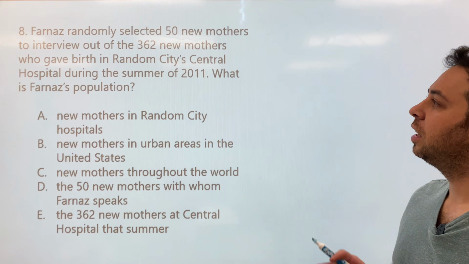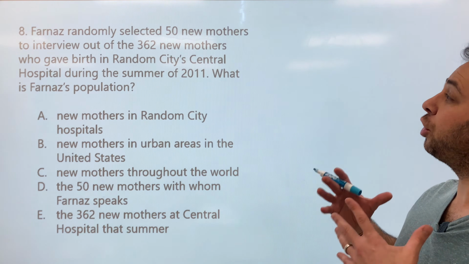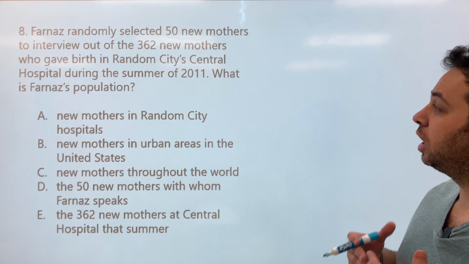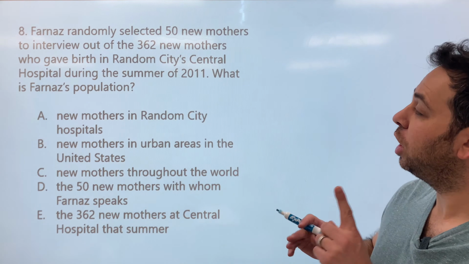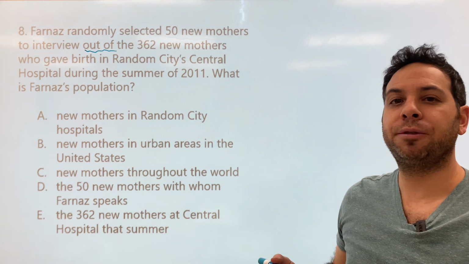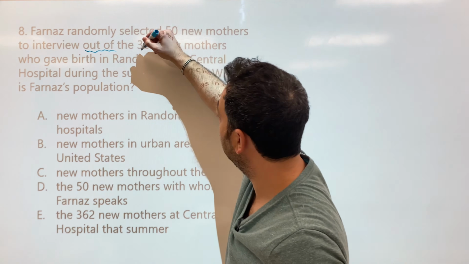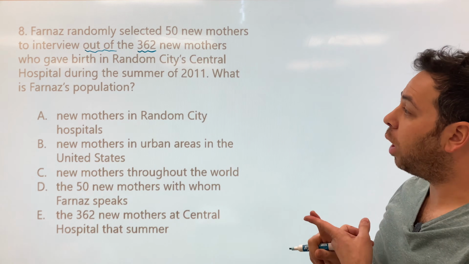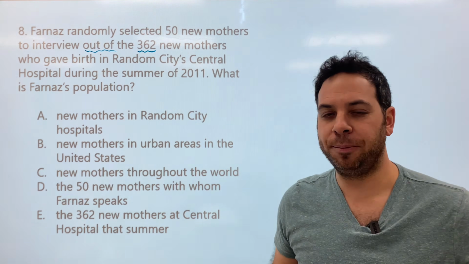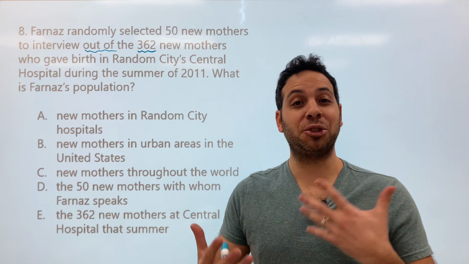All right, number 8. Farnaz randomly selected 50 new mothers to interview out of the 362 new mothers who gave birth in Random City Central Hospital during the summer of 2011. Now, one thing it sends out to me says out of. And if it says out of, they're typically referring to the population, right? Out of this many people, right? So our population, something like this. What is Farnaz's population? If we're talking about population, we should think of 2 words, sample and population. Typically our answer is going to be somewhere in the middle there.